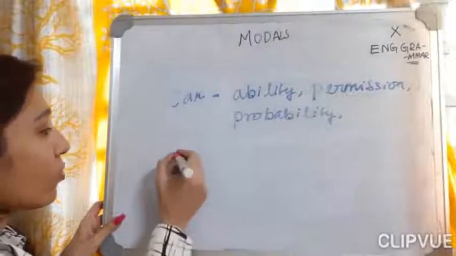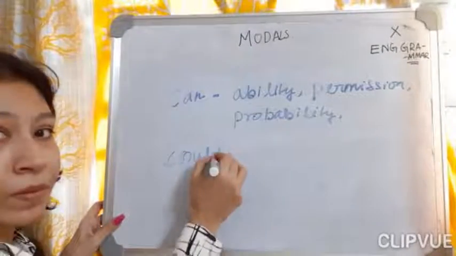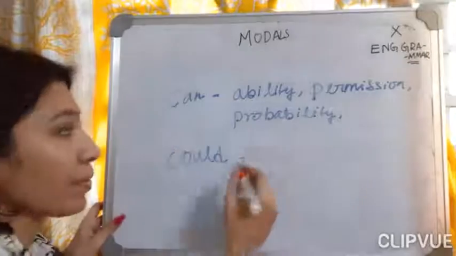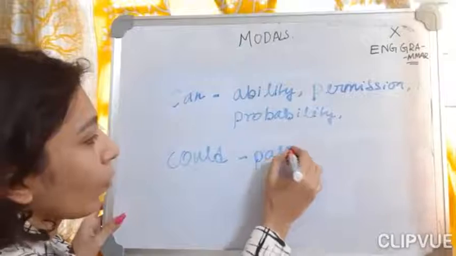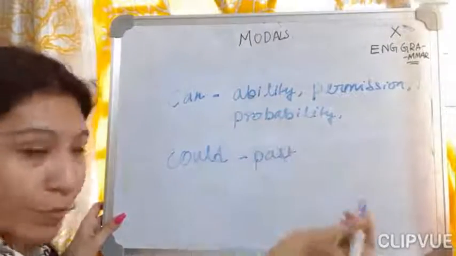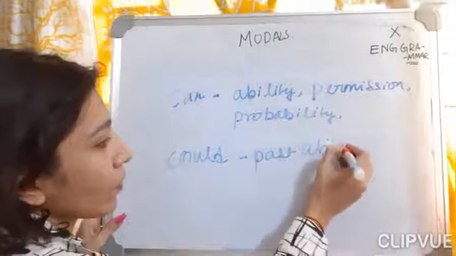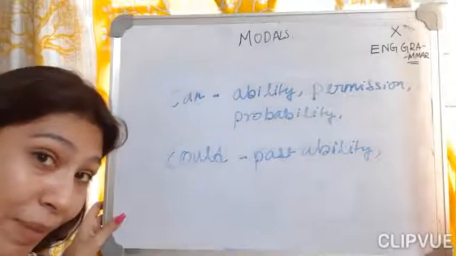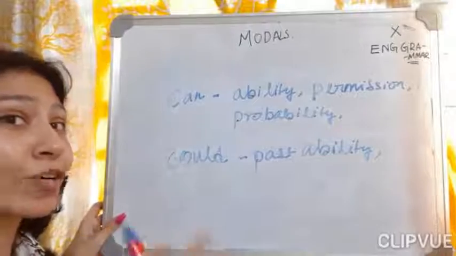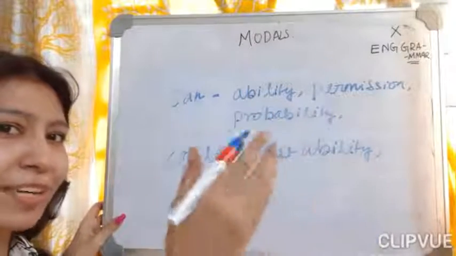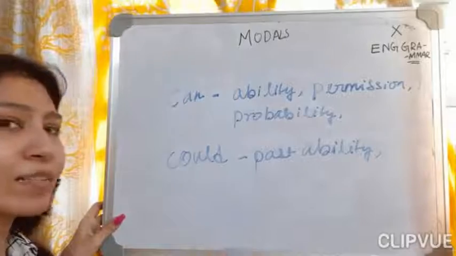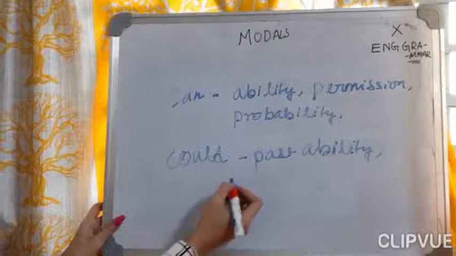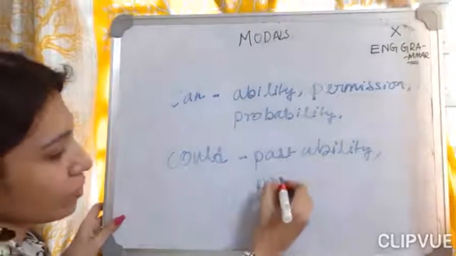Now, could. How is could used? Could is used for past ability. Why? Because can is the present, so could will be past. I could have done this. I had the capacity within me to study hard and top the examination, but I didn't study. That was a separate thing, but I could have done this. So this was a past ability that I'm talking about. Again, past permission.